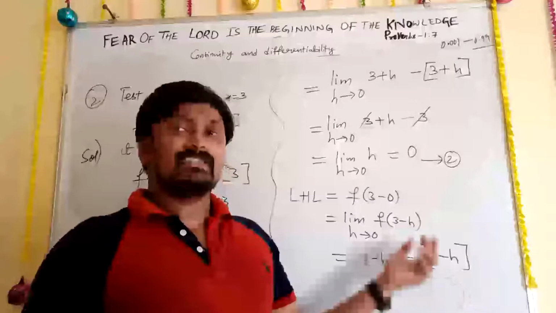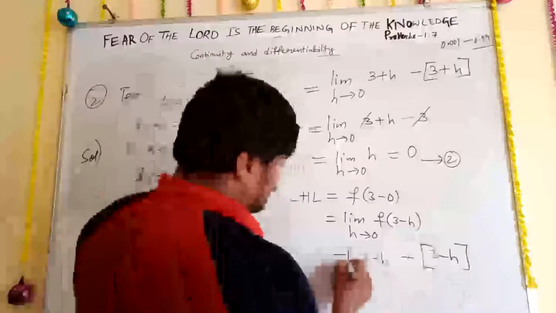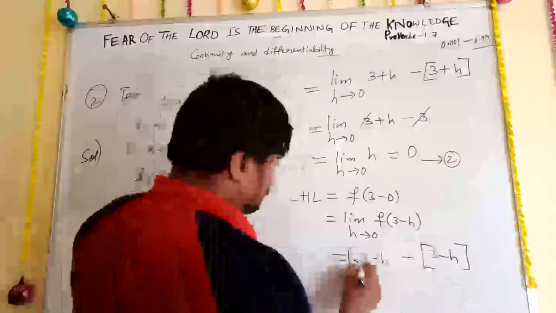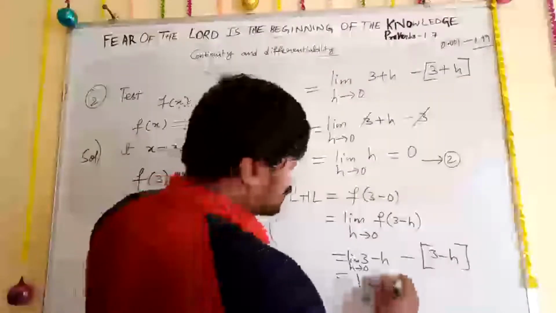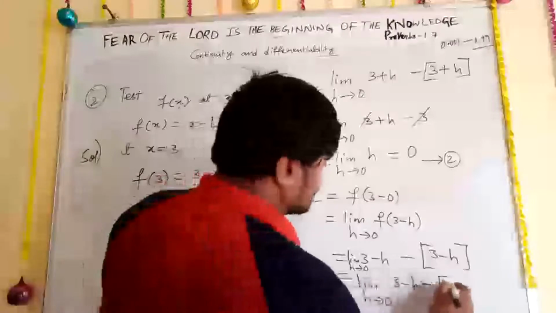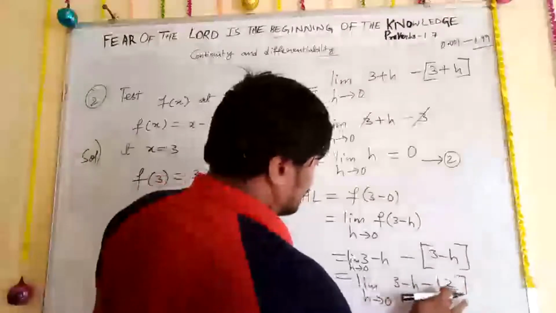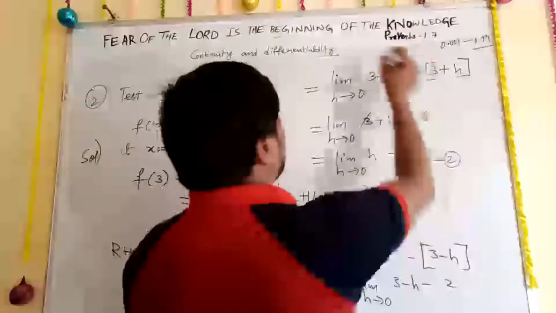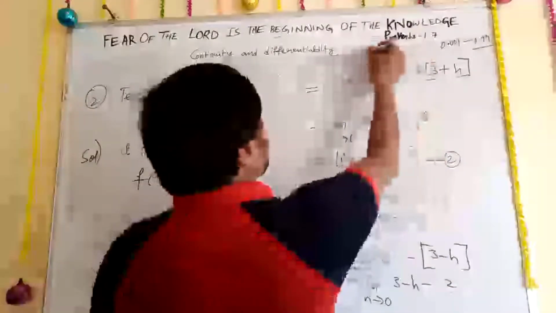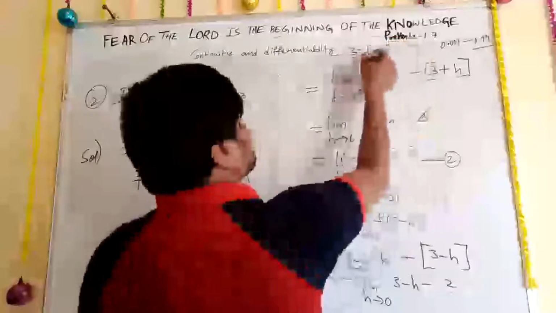So now we can write here limit h tends to 0, 3 minus h minus this becomes 2. So we'll write this as a 2. Remember, box of 3 minus h is nothing but 2, box of 3 plus h is nothing but 3. Remember this.